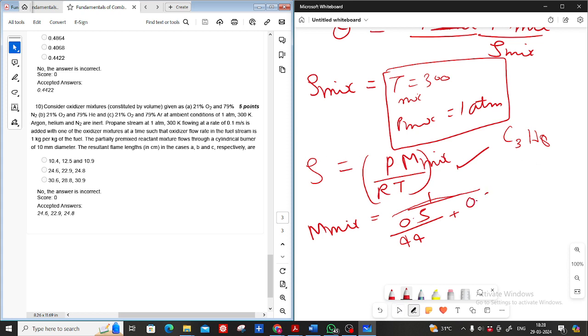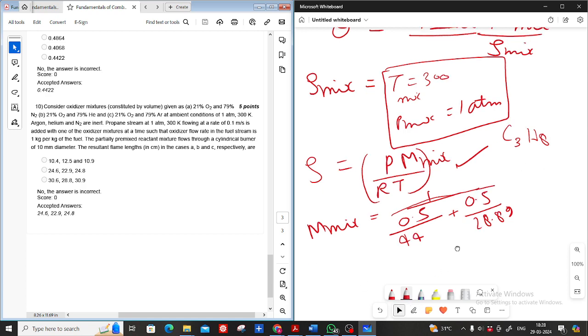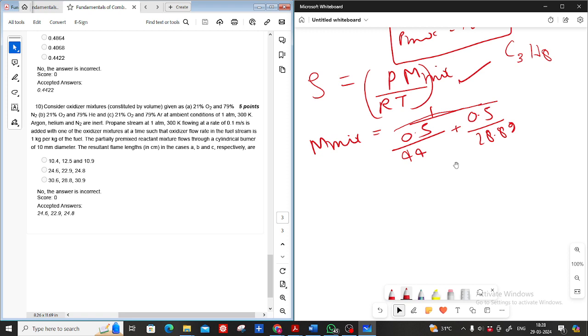plus 0.5 upon the molecular weight of air, so this will be 28.89, or something like that, 28.9 or 28.89. This is fine. So this is how you get the molecular weight of the mixture. I understand, but how are you getting 1 upon 0.5 upon 44 plus 0.5 upon 28.89? How are you getting this?